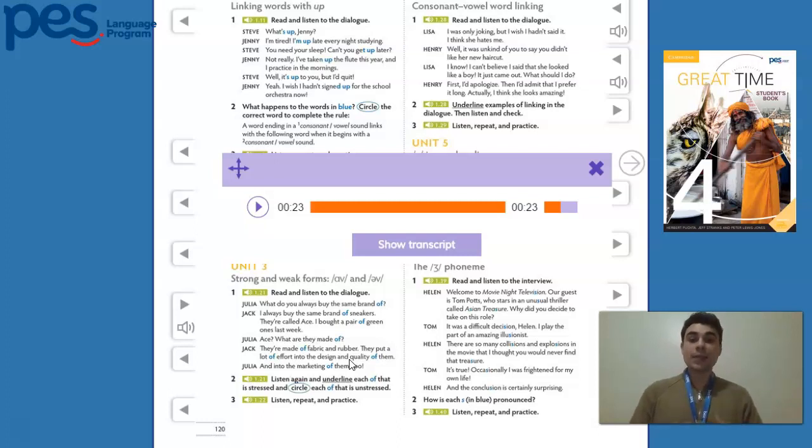So again, the ones at the end of the sentence are stressed, they are strong, so we really pronounce them, again, the same brand of. And the other ones are not that strong, they are just connecting, so the same brand of sneakers, okay? We don't say the strong "of" sneakers, we say the weak "of" sneakers, right?